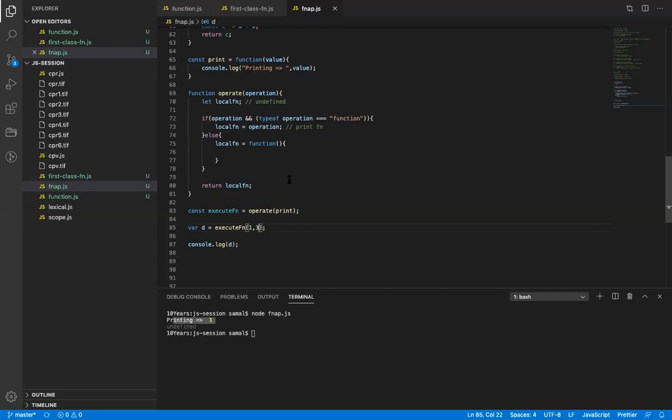I've used both concepts: function as a parameter, and function returning a function. We are passing two values, but it's receiving only one, and it will not give any type of error. Why so? That's what I said: JavaScript functions have a flexible nature.